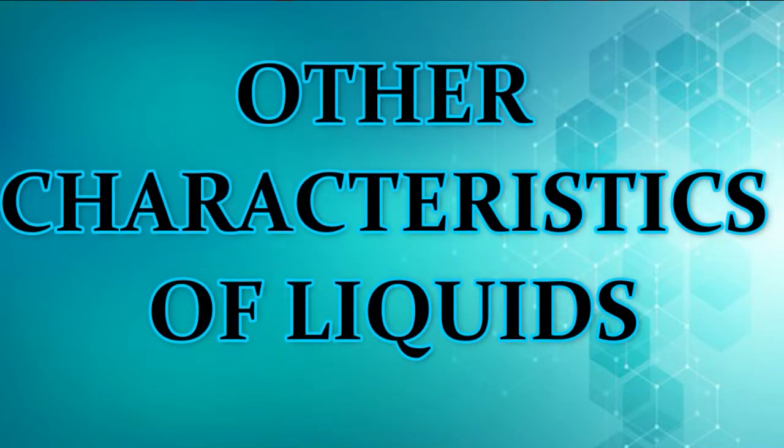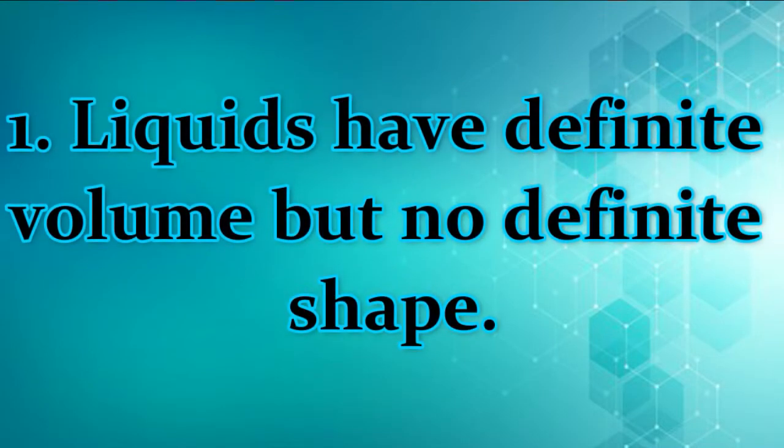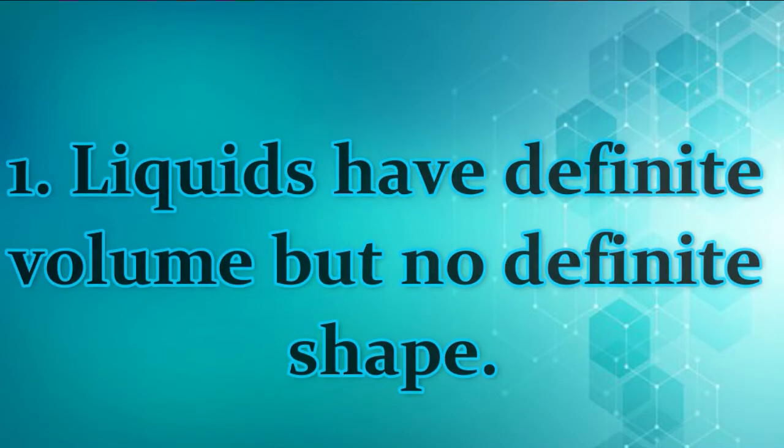Other characteristics of liquids. Fill a 1-liter jar with water. Then, remove about half of the water from the container. Pour the water back to the jar. This shows that water takes up a definite amount of space. Liquids have definite volume, but no definite shape.